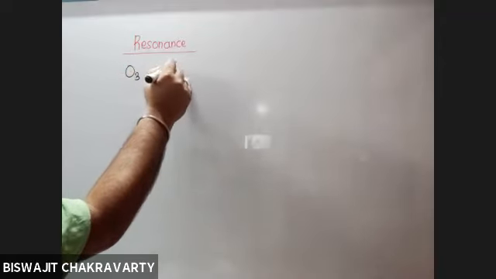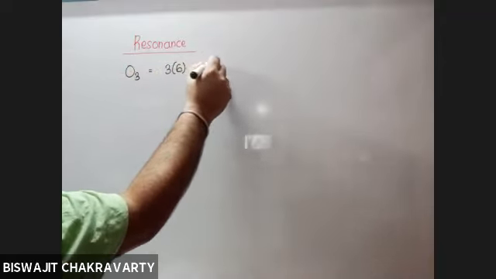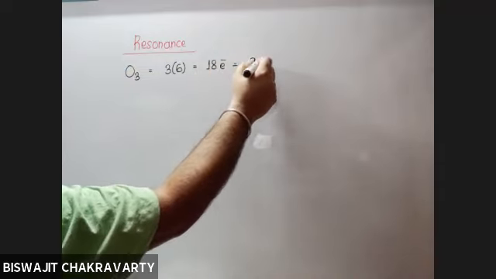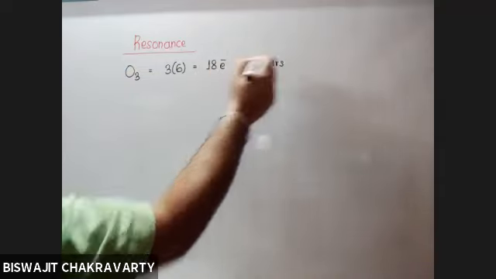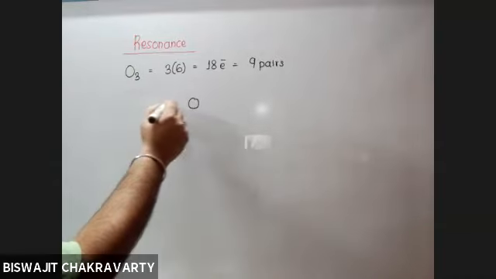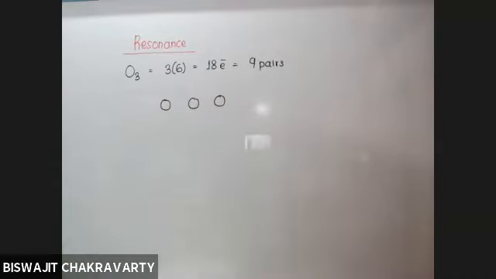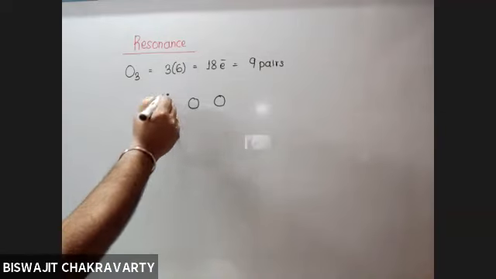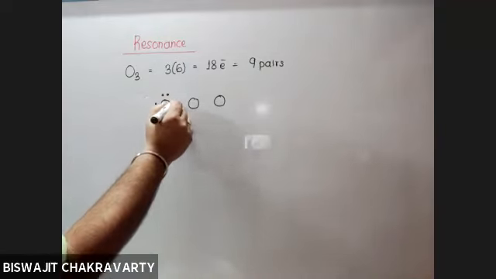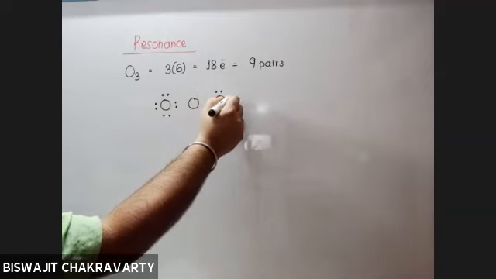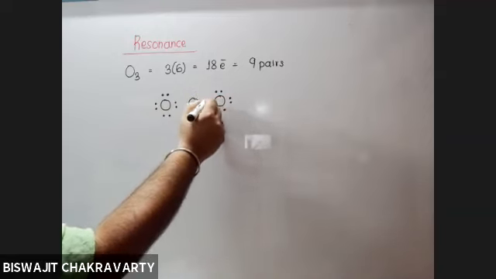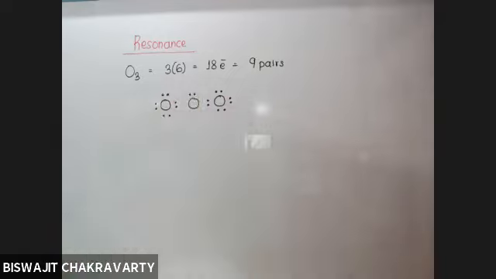Ozone: 3 into 6, 18 electrons, 9 pairs. So if you put 3 oxygen and distribute, you get this diagram, and the middle oxygen, as we can see, is not capable of completing the octet.